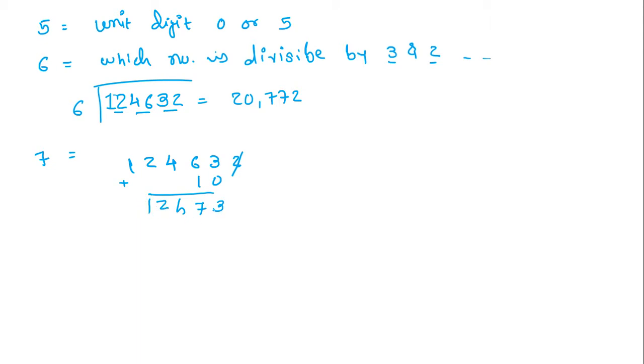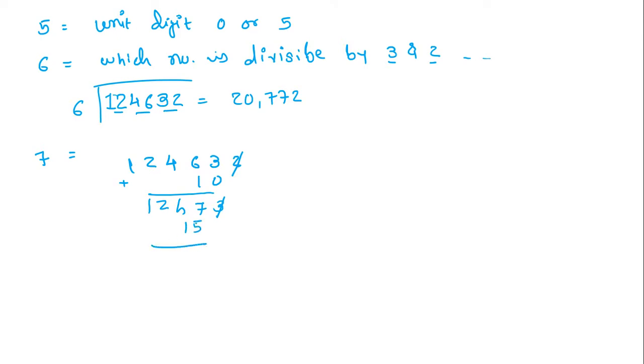Now we have to check, is this number divisible by 7? No. Still we cannot say whether this is divisible by 7 or not, because the number is so long. Just from seeing the number, we cannot analyze it. So again the same rule will apply. 3 is cancelled, 5 times that number, 3 fives are 15.